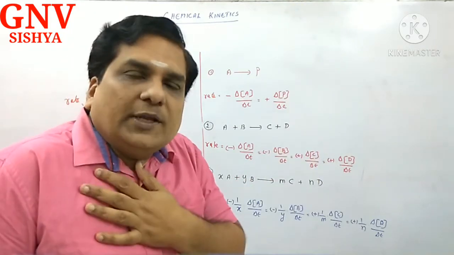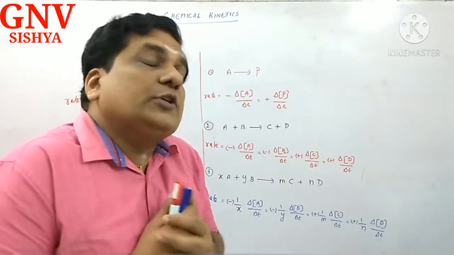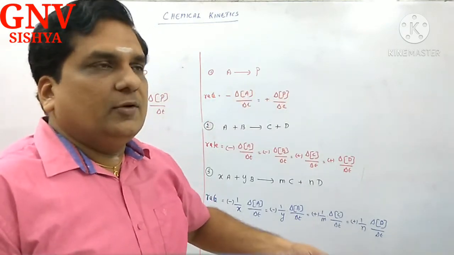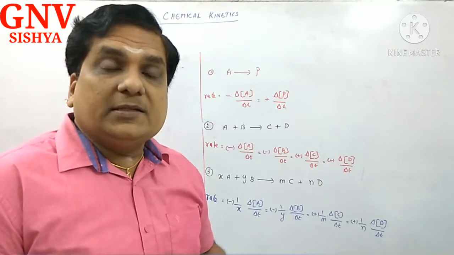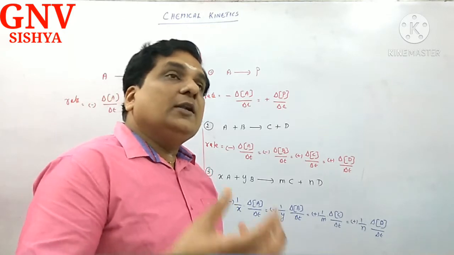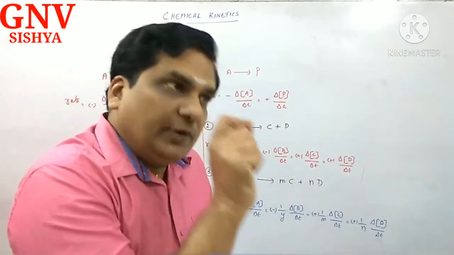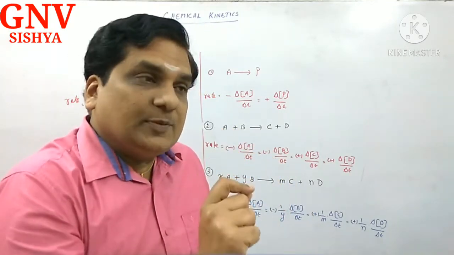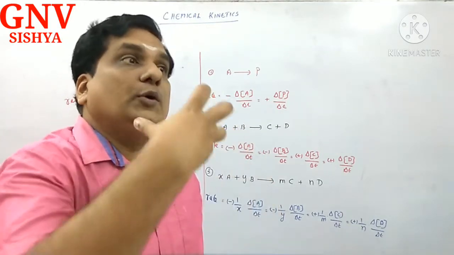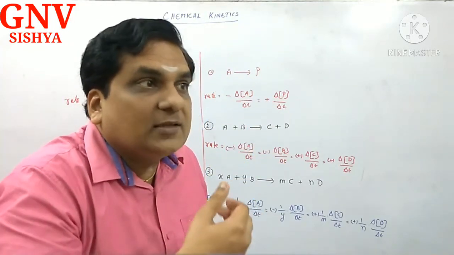How do I show that I am expressing the rate of the reaction with respect to reactant, with respect to product? Will you shut your eyes and do meditation? In a reaction like A gives B or some other, how do I know this one is reactant and that one is product? So in order to indicate that the rate of the reaction is expressed with respect to reactant and with respect to product, we want to show that concentration of reactant keeps on decreasing and the concentration of product keeps on increasing.